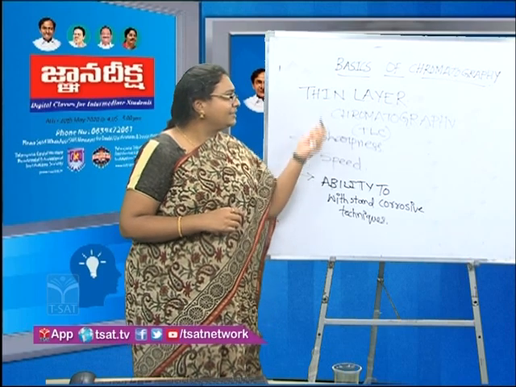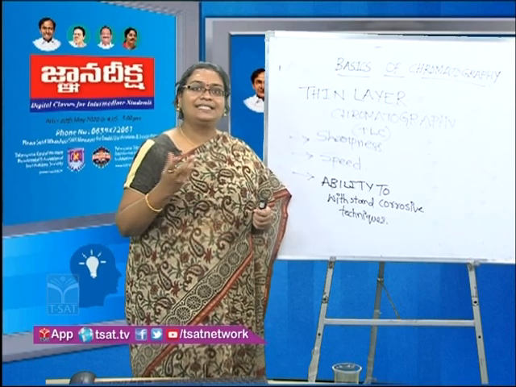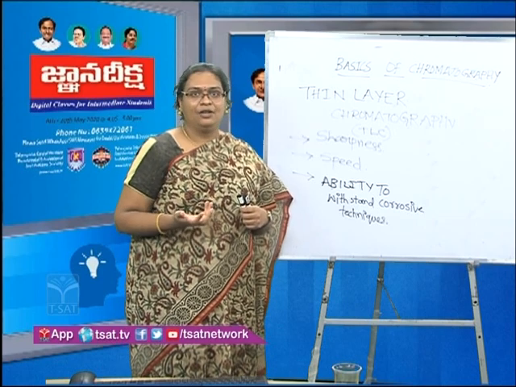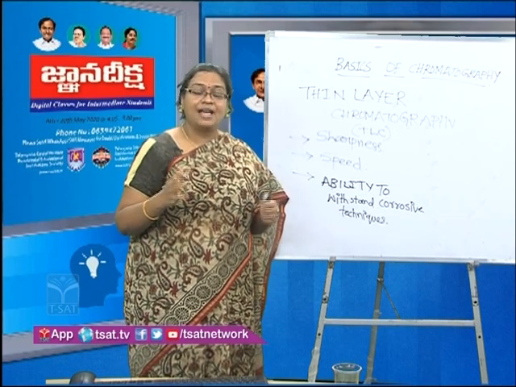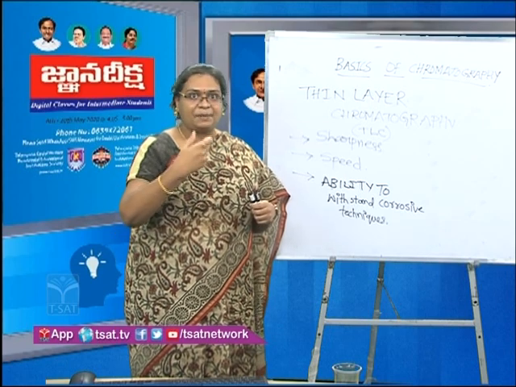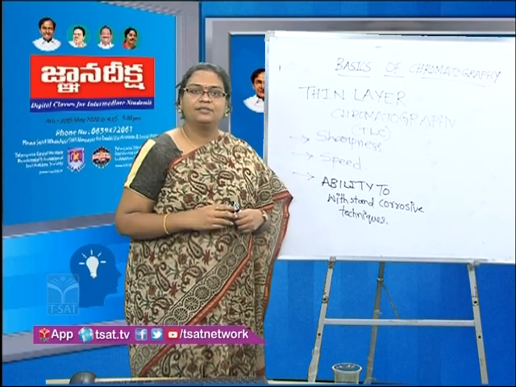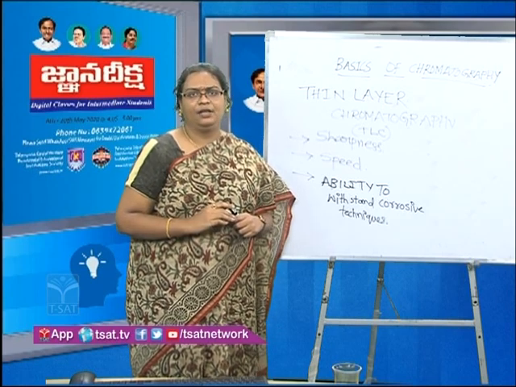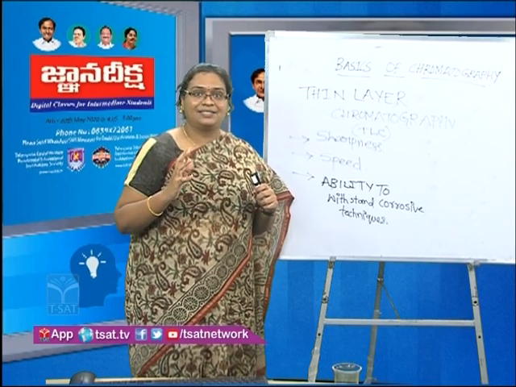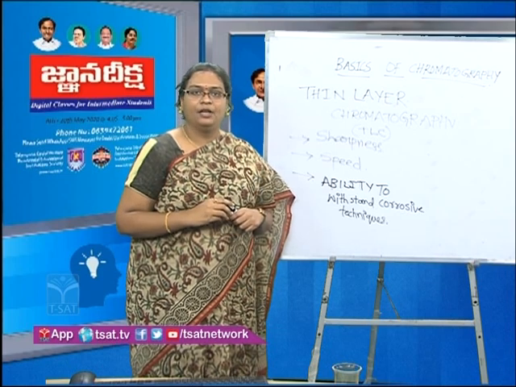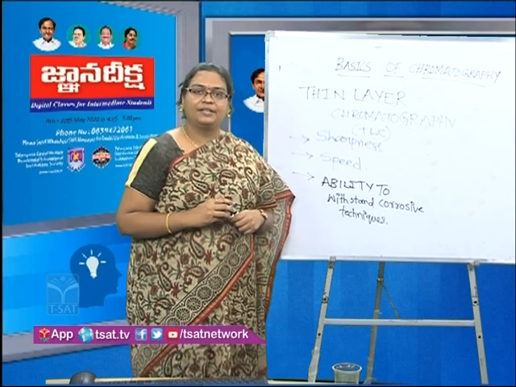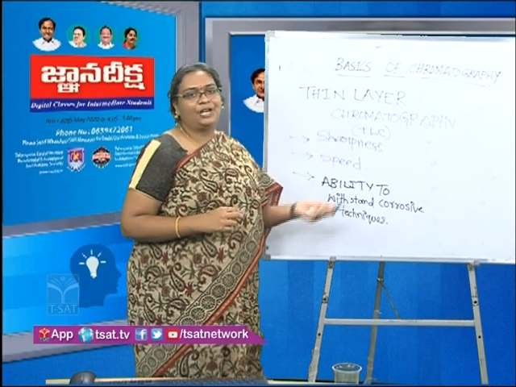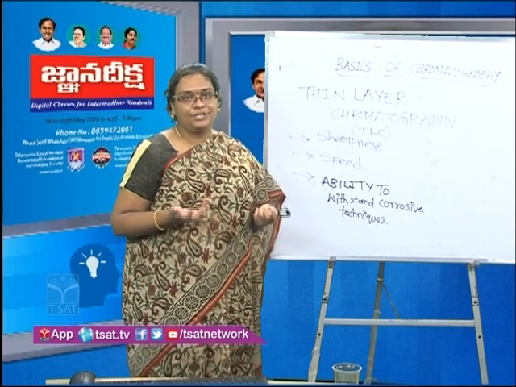But in thin layer chromatography, you will be using something more robust, which can withstand very high temperatures and corrosive techniques, such as spraying of acids or iodine vapors, because certain components absolutely require that. For such analytes, you cannot use paper chromatography, and thin layer chromatography comes to your rescue in such times.